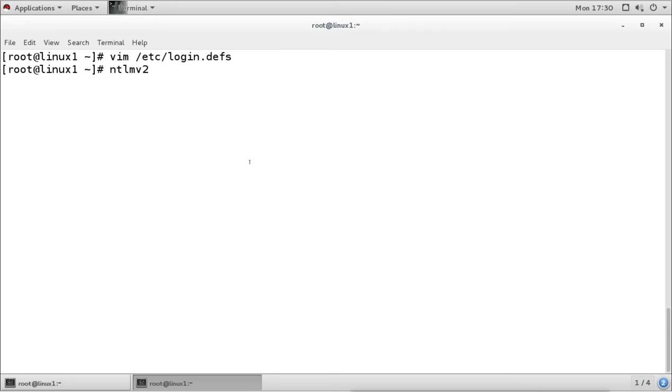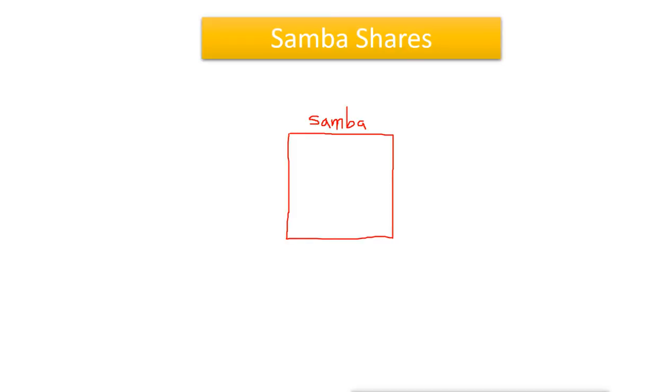Now what is the problem here? Suppose when we configure it, you want to access the share of this Linux machine from the Windows system. This is the Windows server, this is the Linux server, the Samba server, and this is our Windows machine, a client machine. If you are sitting here and you have created a share on the Samba machine, you send the request to access the share to the Samba machine.